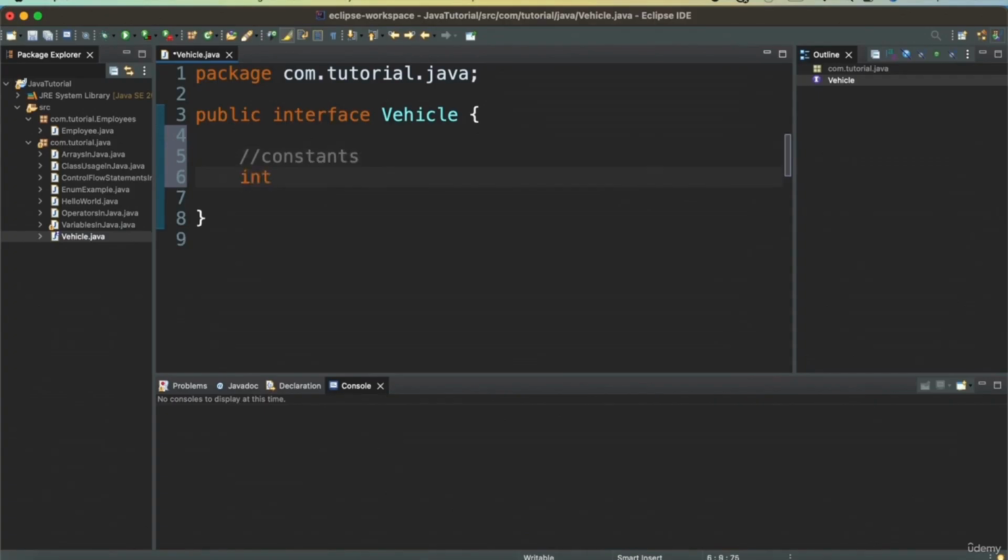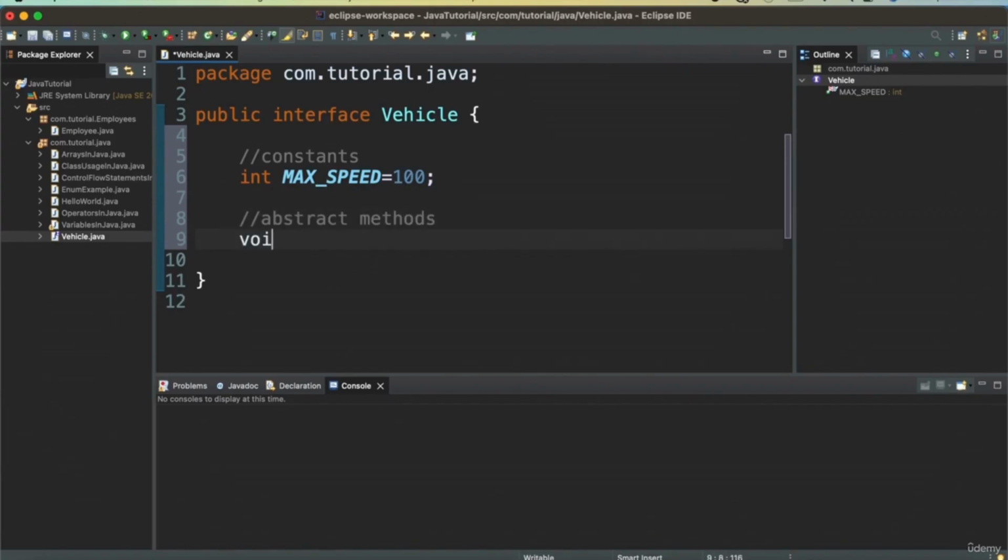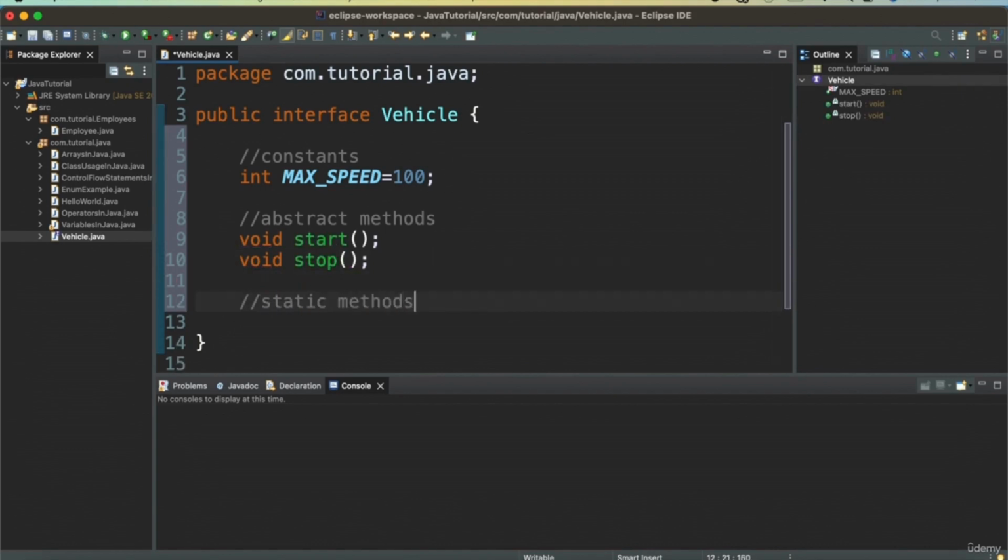So integer, say MAX_SPEED equal to 100, and then I can define some abstract methods, something like void start, void stop.